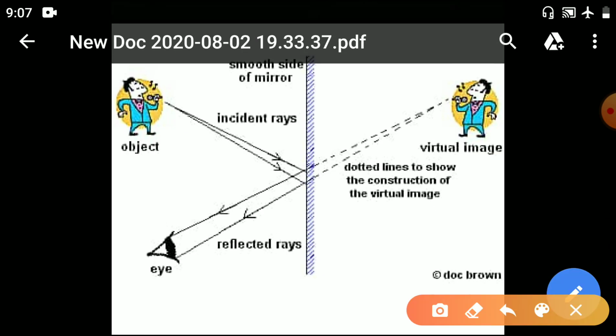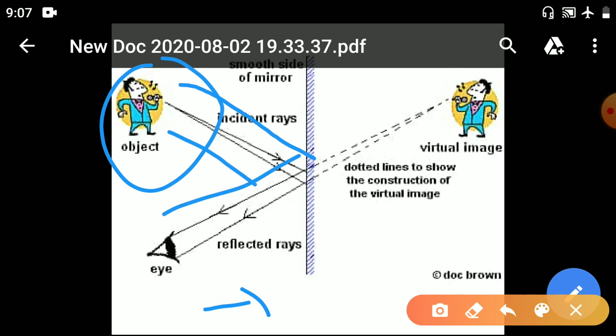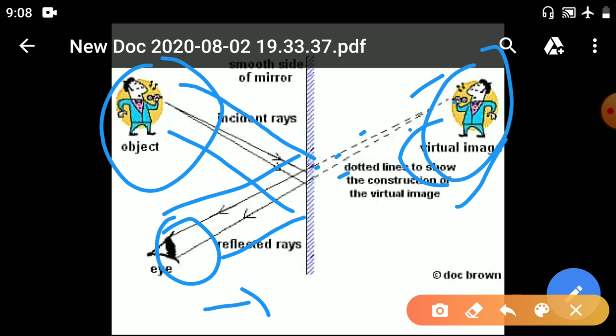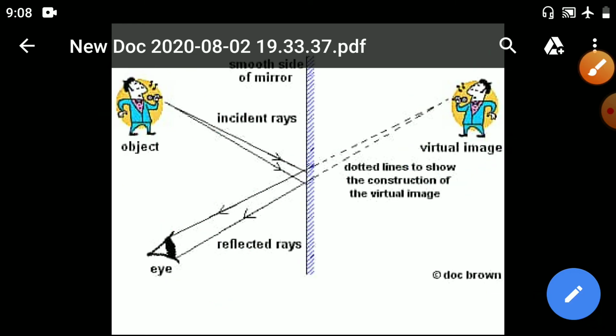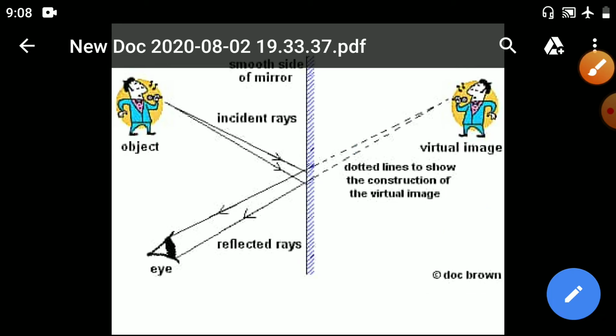Okay, here also you can see. This is the eye, somebody is looking, suppose this is the object, somebody is standing and singing a song. See, एक लाइट रेज आया, इधर रिफ्लेक्ट हुआ. एक लाइट रेज आया, रिफ्लेक्ट हुआ. You can see the reflected rays but they do not actually meet. सो इस लाइट रेज को अपन पीछे लेगा, इसको पीछे लेगा, एक इमेज फॉर्म हुआ. That is, you can see the virtual image. Dotted line shows the construction of the virtual image. ठीक है, डॉटेड लाइन से हम लोग रेस को कभी पीछे ले जाते हैं.